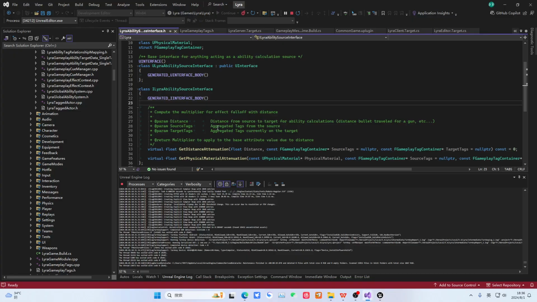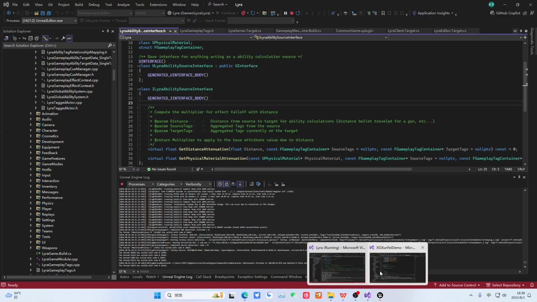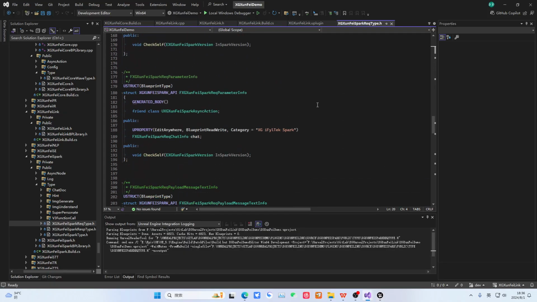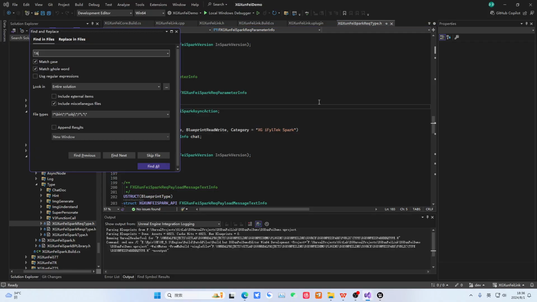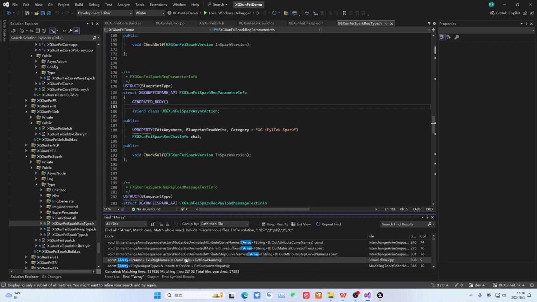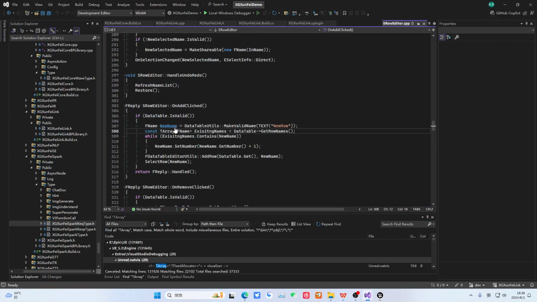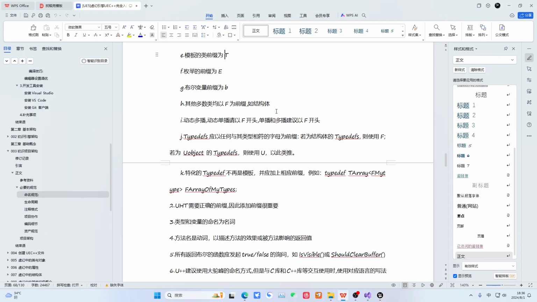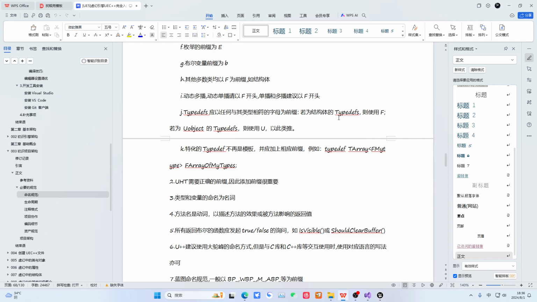Okay, as for template classes, like our TArray, TMap, they generally start with T. Let me show you. I think it should be relatively simple, so I'll still go through them one by one for everyone. We can search. Hey, see this TArray? It is a template class, and the template inside can hold FString. It is used to store some strings, etc. Okay, no problem. Let's continue looking further down.